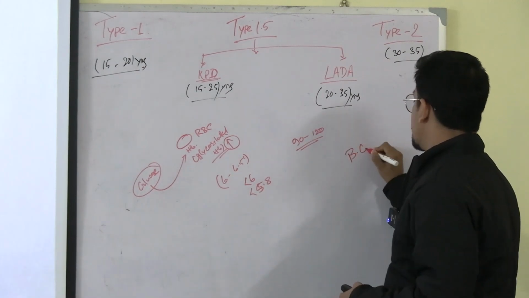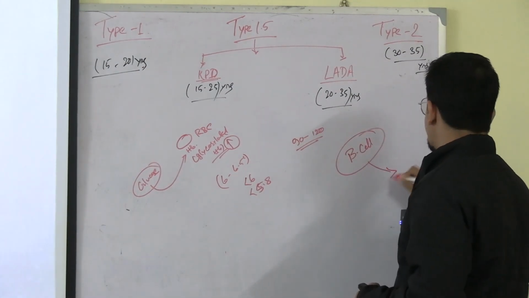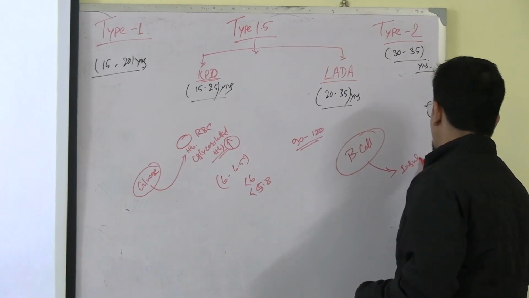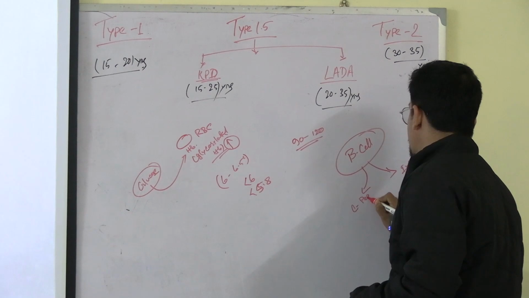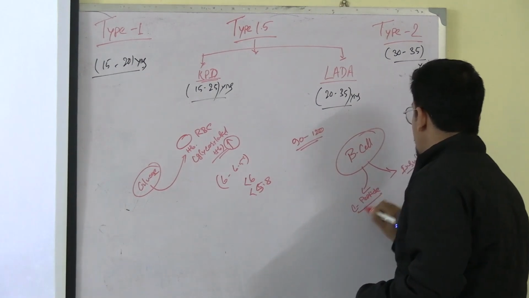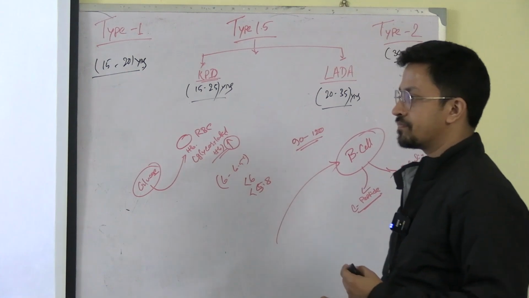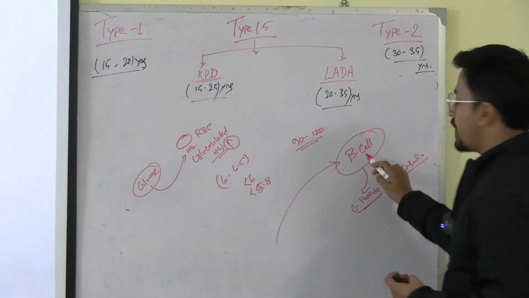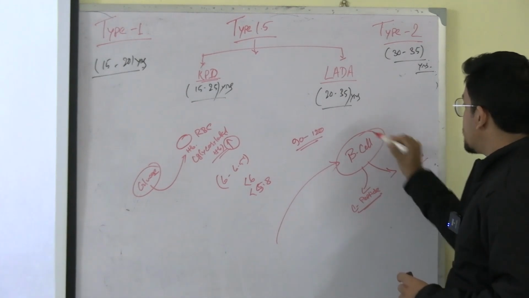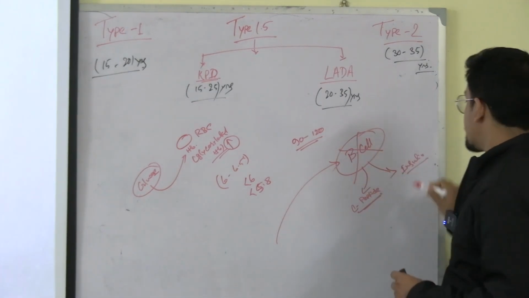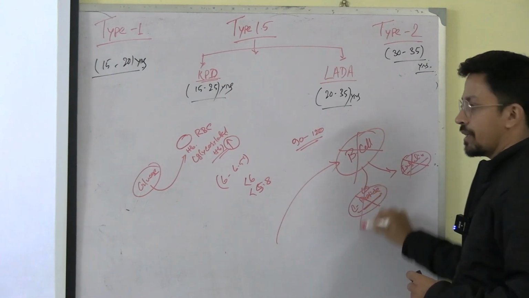Let's say this is a beta cell. Beta cell is releasing what? Insulin. Okay, and beta cell is also releasing C-peptide. Now let's say something destroys this beta cell. If the beta cell is functioning properly, the insulin secretion should be normal. Fine. Now something destroys this beta cell. Obviously insulin will not come into the circulation, neither C-peptide will be coming.